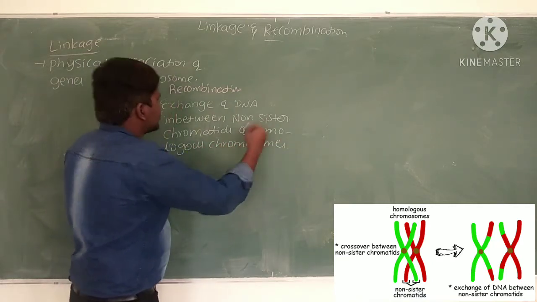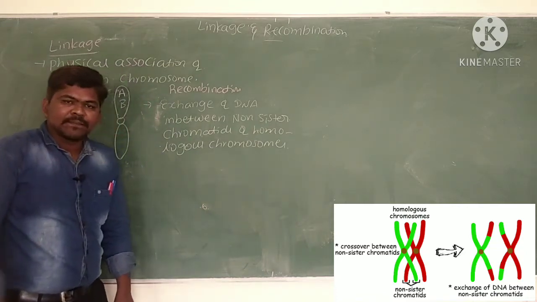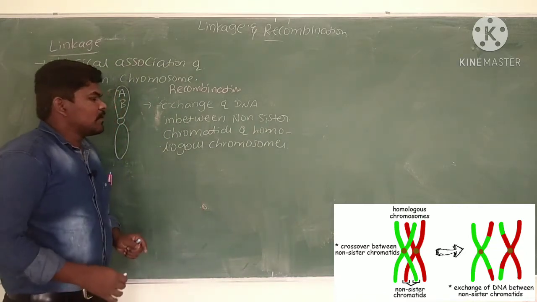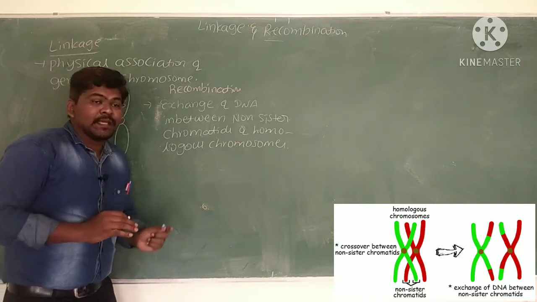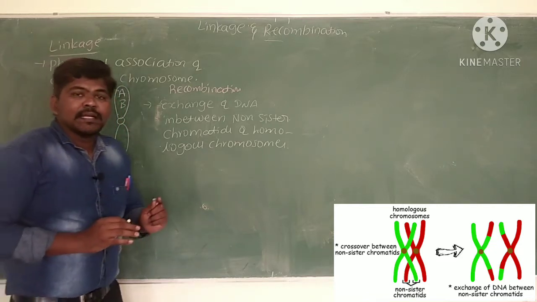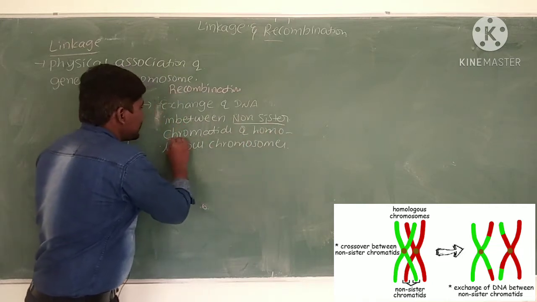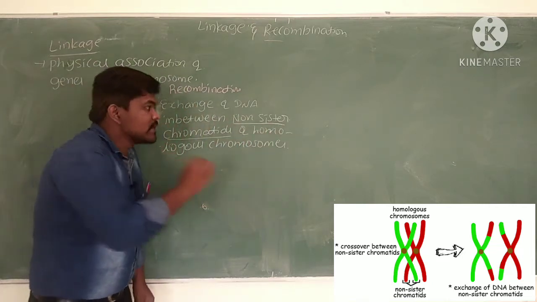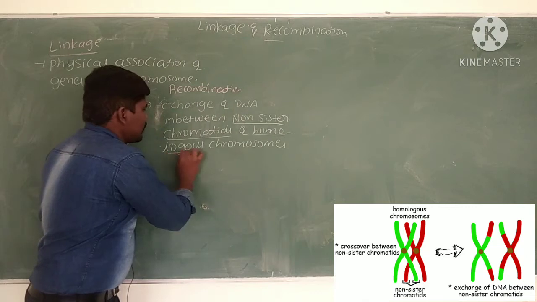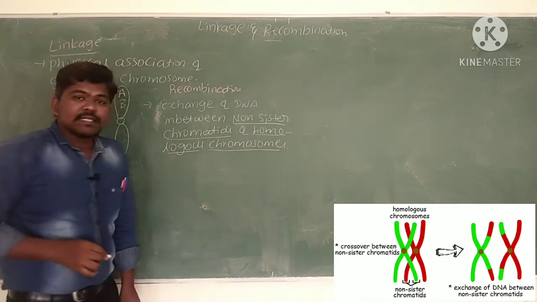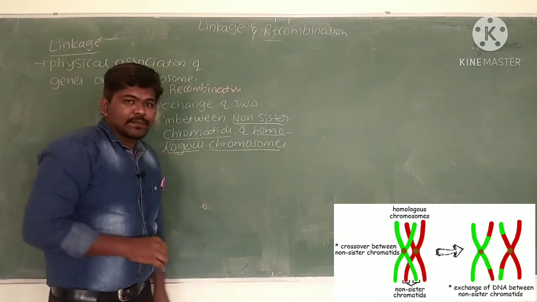Exchange of genetic material between non-sister chromatids of homologous chromosomes is called recombination.